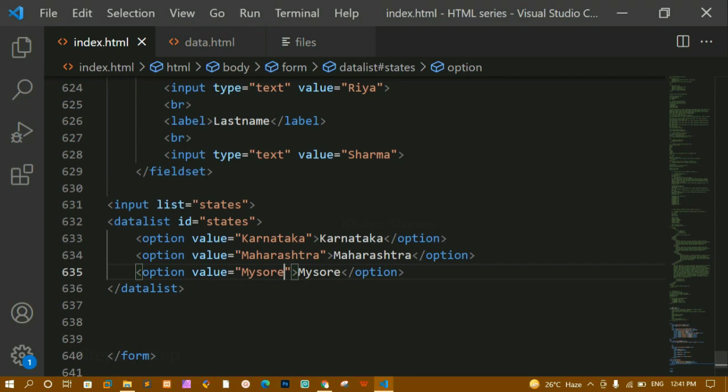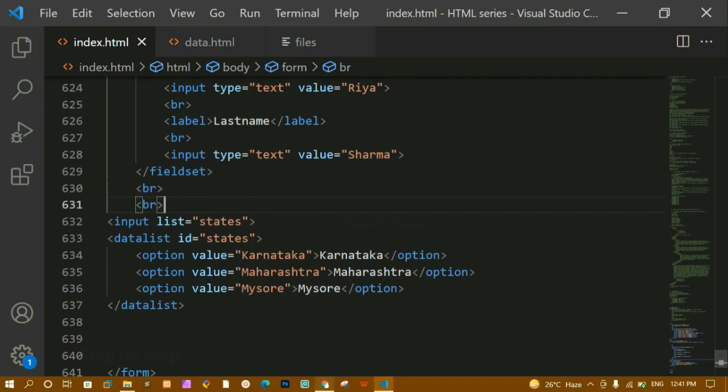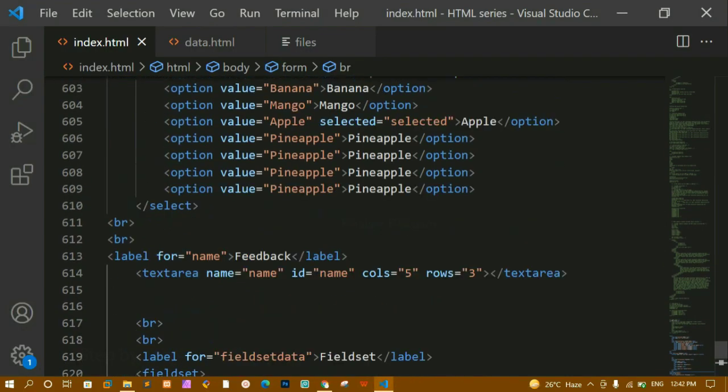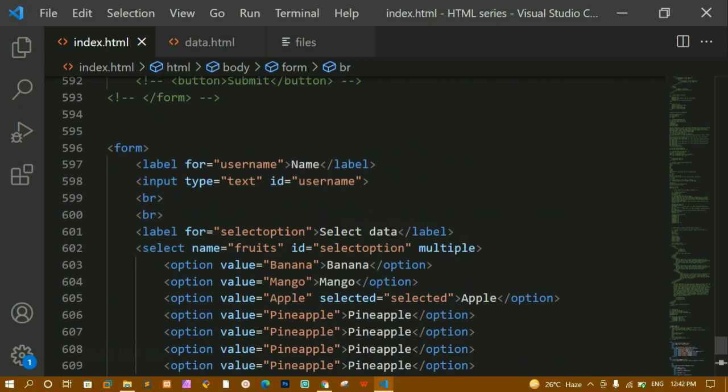Now for this input field, before that let me add one break here. I'll save this and refresh. Okay, now you can see this is the input field. Whenever I click on this I will get this kind of options, but for select let me remove this multiple and show you the output. For this select I had given the multiple option. I'll just remove this and save.